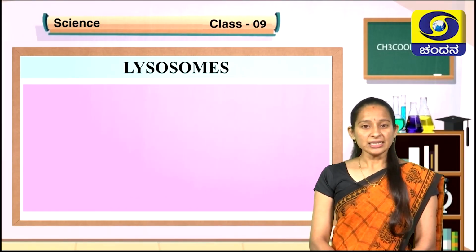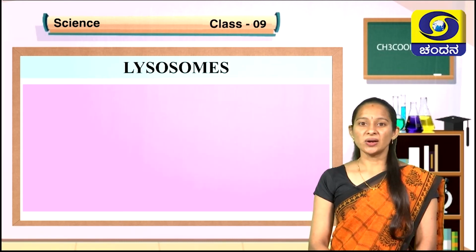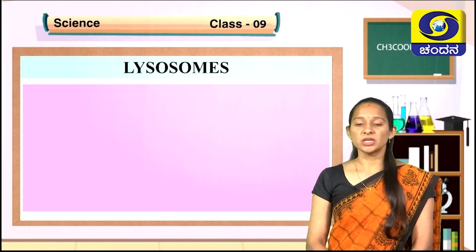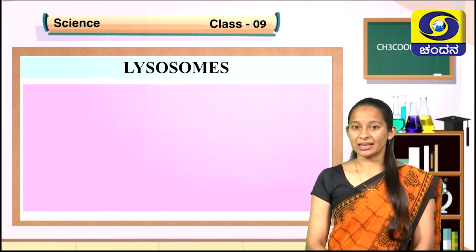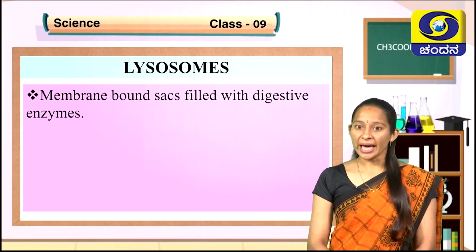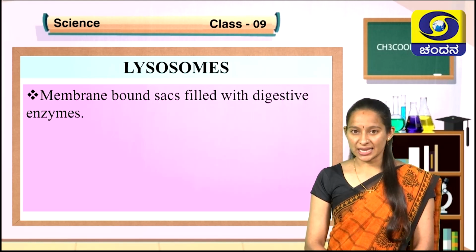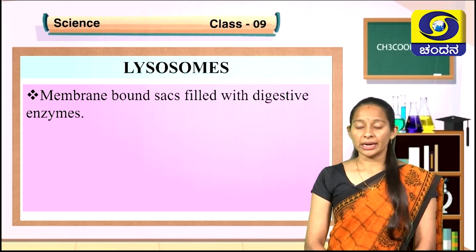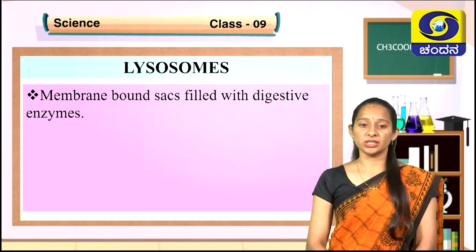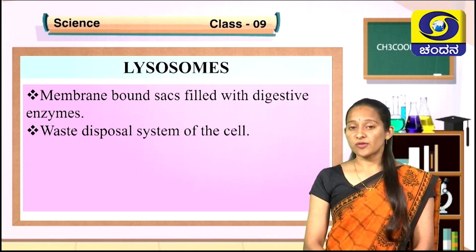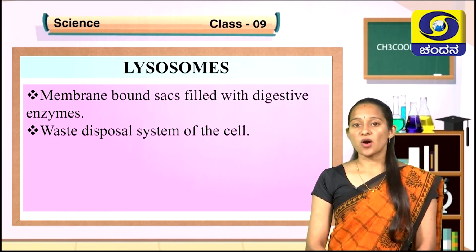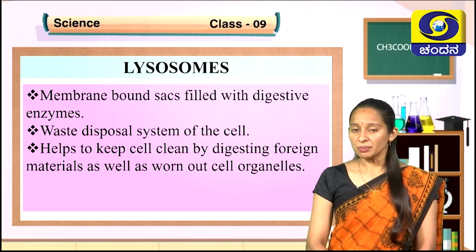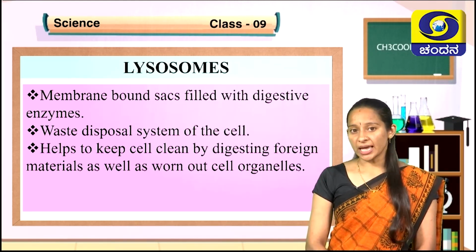Now children, let us learn about another cell organelle called as lysosomes. What are lysosomes? Lysosomes play very important role in the cell. They are membrane bound sacs filled with digestive enzymes. We have studied about digestive enzymes in our previous classes. It helps in digestion of food materials. These lysosomes form waste disposal system of the cell. It helps in keeping the cell clean by digesting foreign materials and worn out cell organelles.